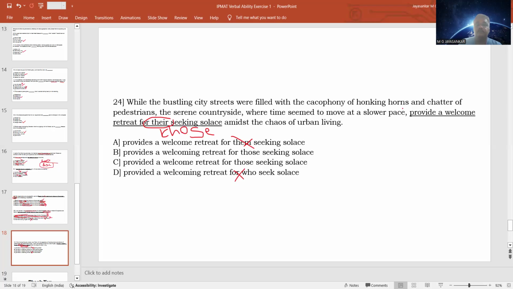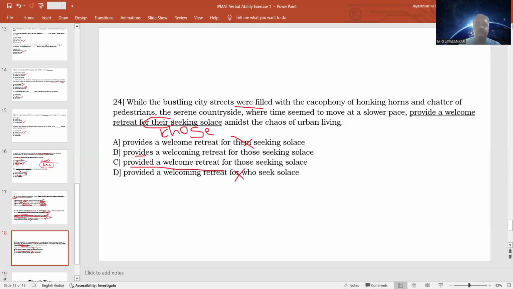So then provide a welcome service. Here the verb is while the bustling cities were filled with the cacophony. So this is talking about the past. When you have the past in the correct part of the sentence, the other part of the sentence should also be in the past tense. So instead of provide, you should have provided. So what is the answer here? Provided a welcome retreat for those citizens. This is the better answer.